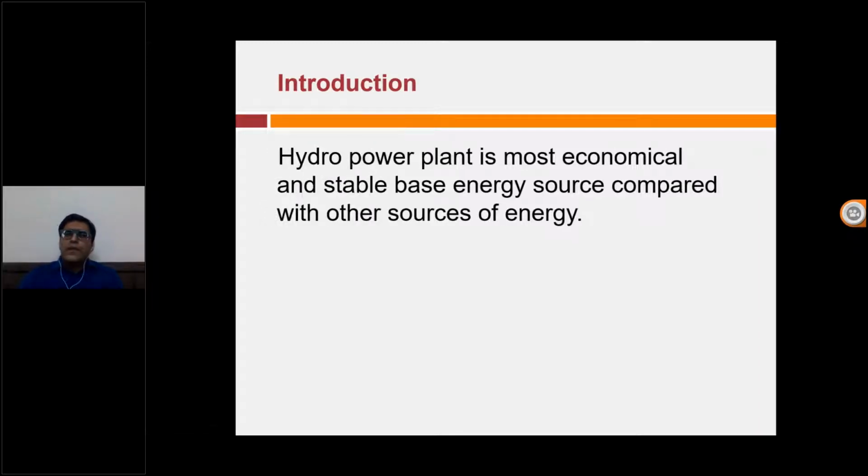As we all know, hydro turbines are very important for the energy security of India. Indian states are totally dependent upon hydropower electricity.